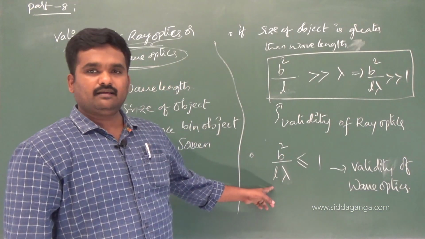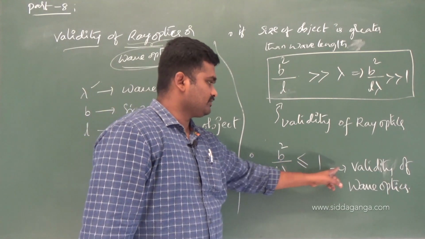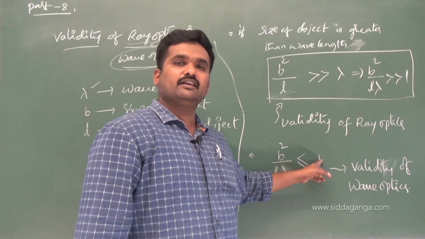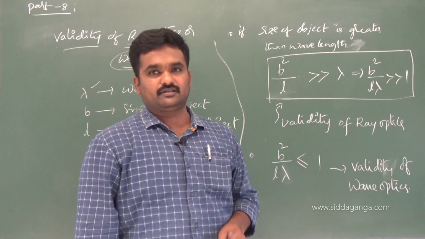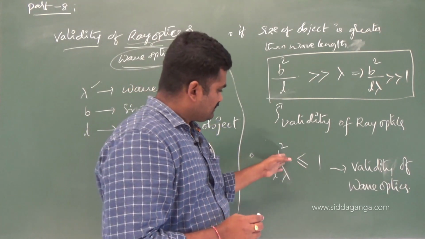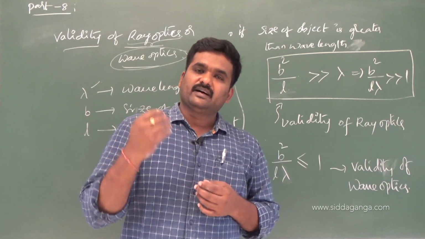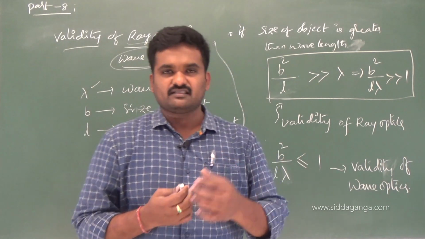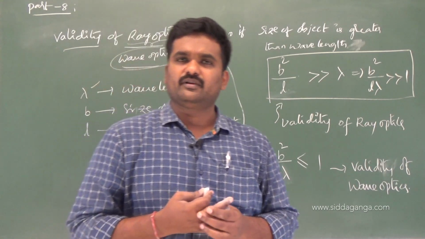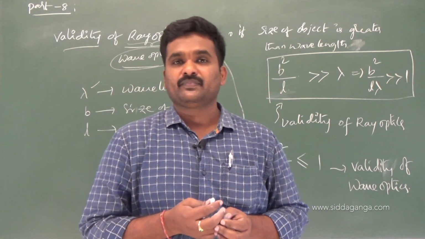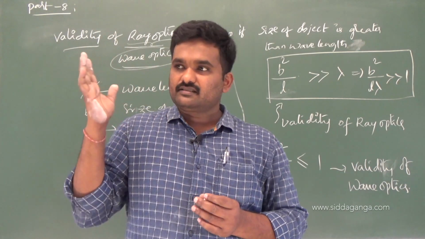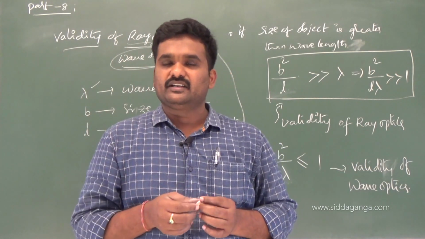B square by L lambda should be less than or equal to 1, which means b square should be less than or equal to the wavelength of the light used, and the size should be comparable. I will give a small example. I told you about the phenomenon of diffraction taking place through the atmosphere when the light is coming through; you can see some phenomena taking place there.